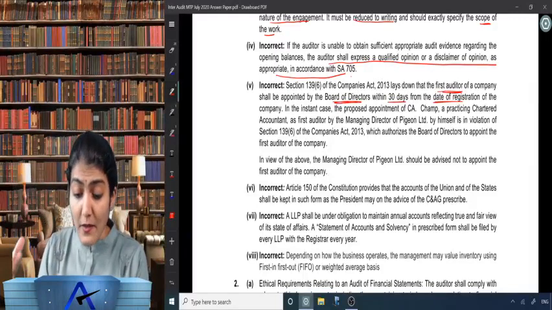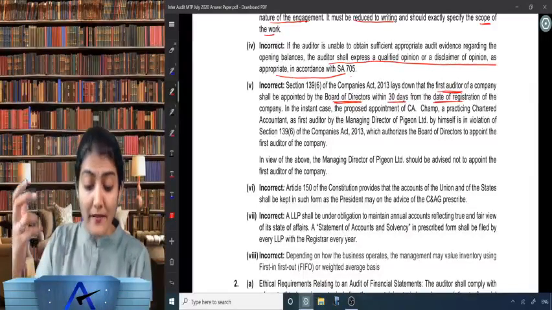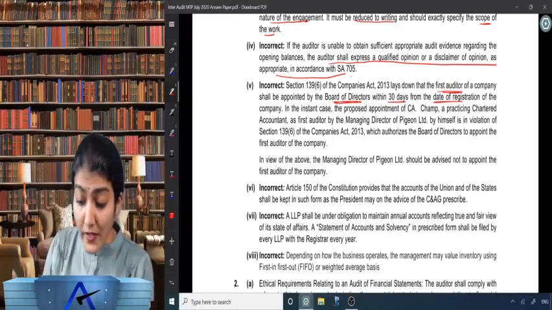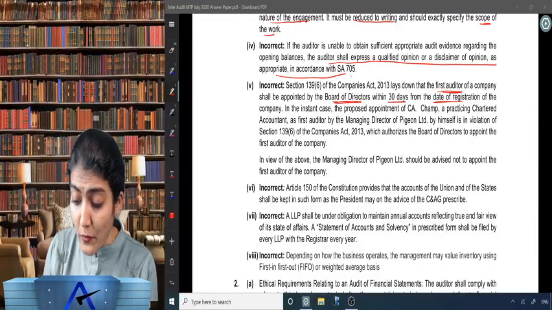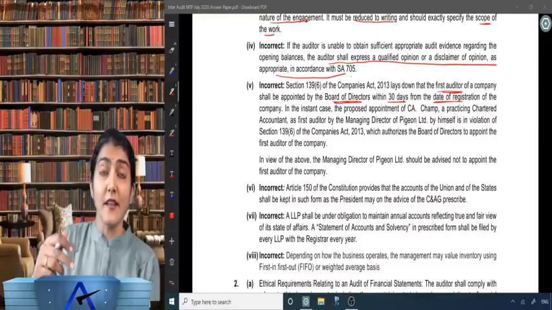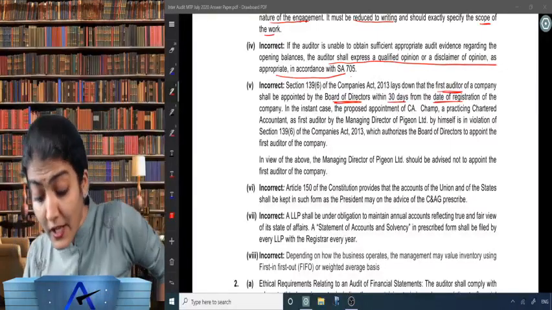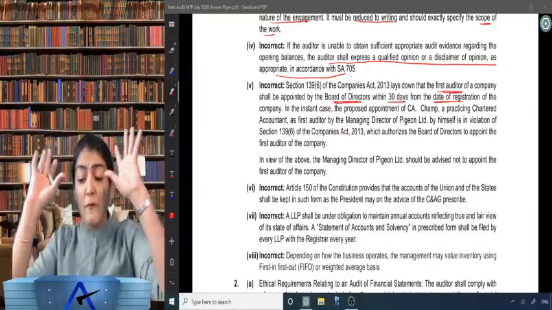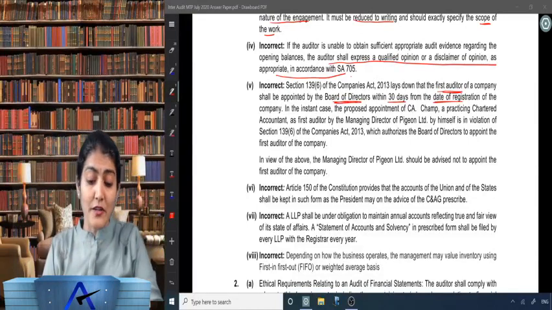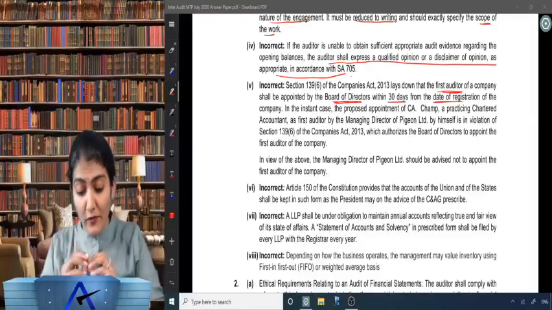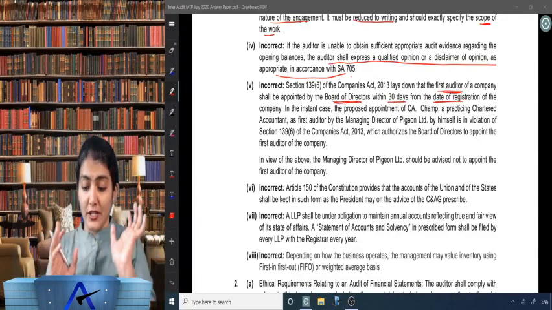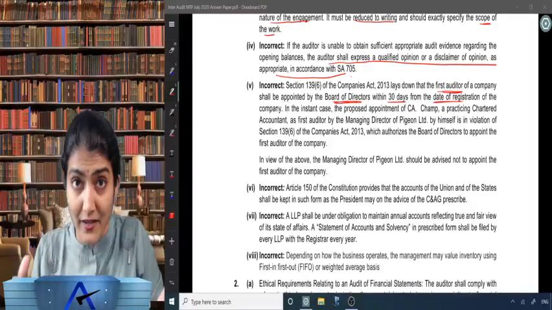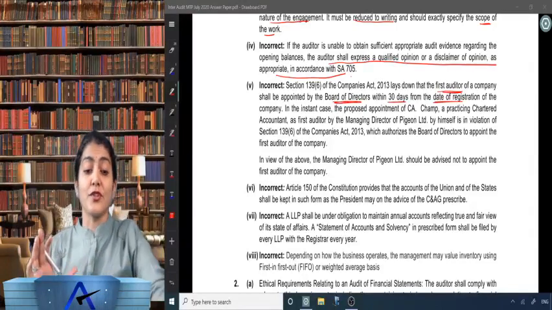In the instant case, the proposed appointment of CA champ, a practicing CA, as first auditor by the managing director by himself is in violation of section 139(6) of the Companies Act 2013, which authorizes the board of directors and not the managing director to appoint the first auditor of the company. In view of the above, the managing director of Pigeon Limited should be advised not to appoint the first auditor of the company.